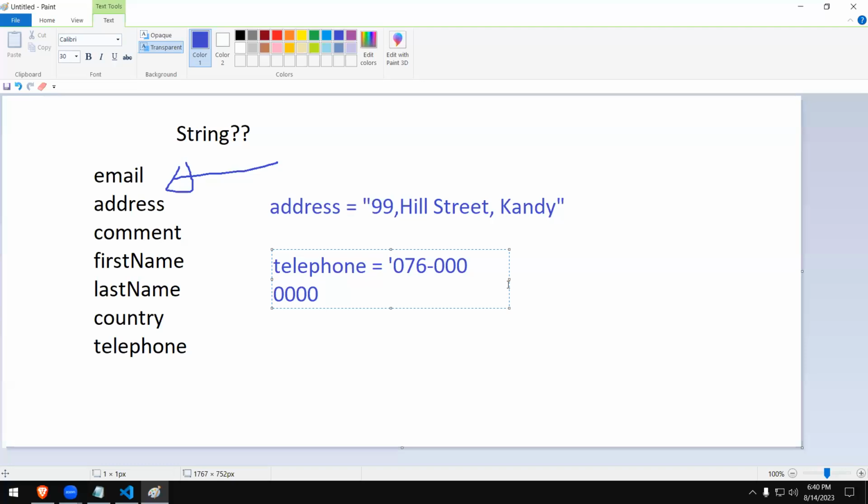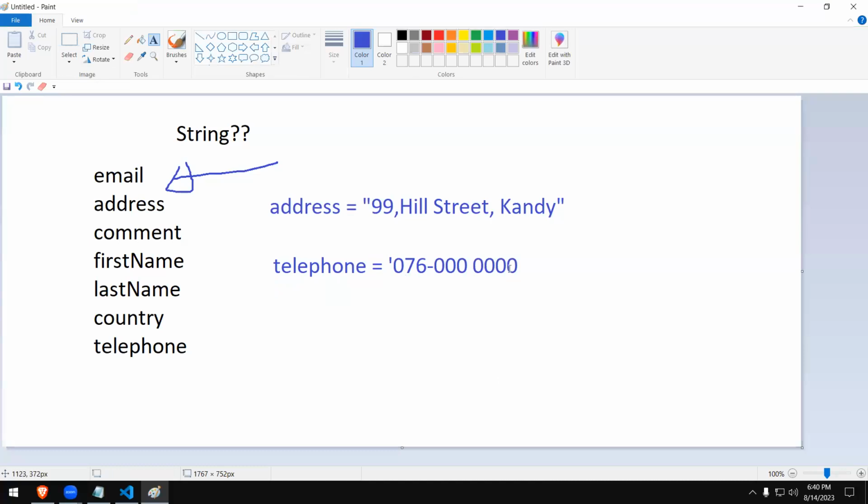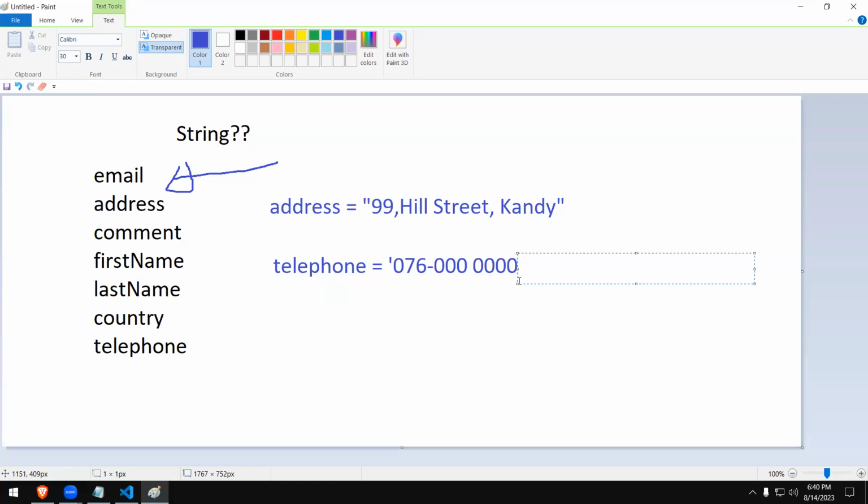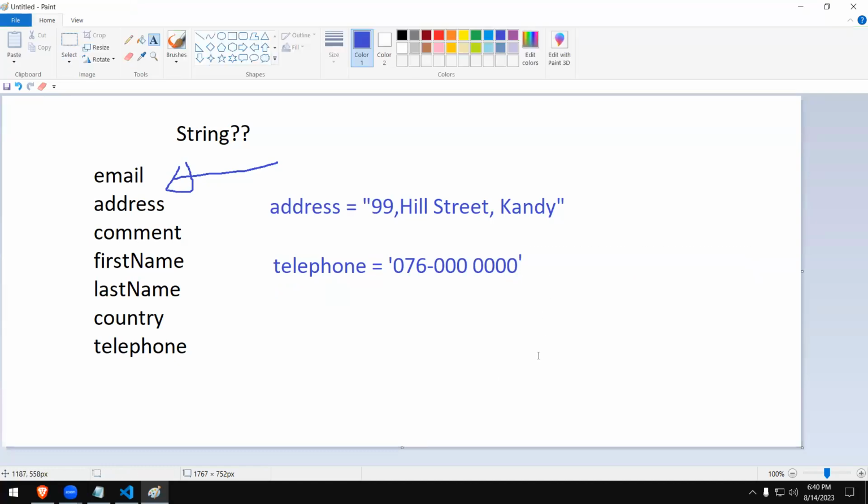I didn't want to put a real number, so I just typed a number. So if this is your phone number, okay, I missed one thing here. This whole thing should be inside a single quote like that. So you can use either double quotes or single quotes to store string values, sequences of characters.